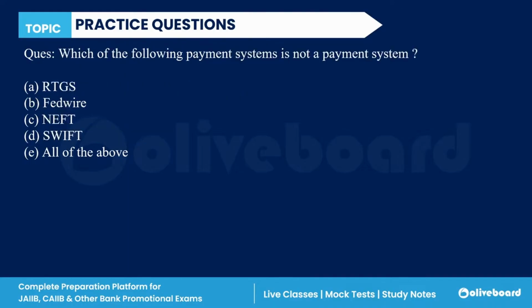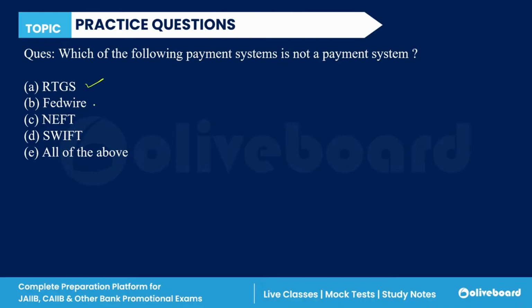Next question. Which of the following is not a payment system? RTGS, Fedwire, NEFT, SWIFT, or all of the above? Everyone, which of the following is not a payment system?